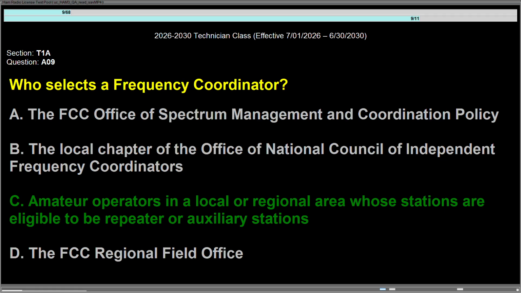Question Alpha 09, who selects a frequency coordinator? Answer is C, amateur operators in a local or regional area whose stations are eligible to be repeater or auxiliary stations.